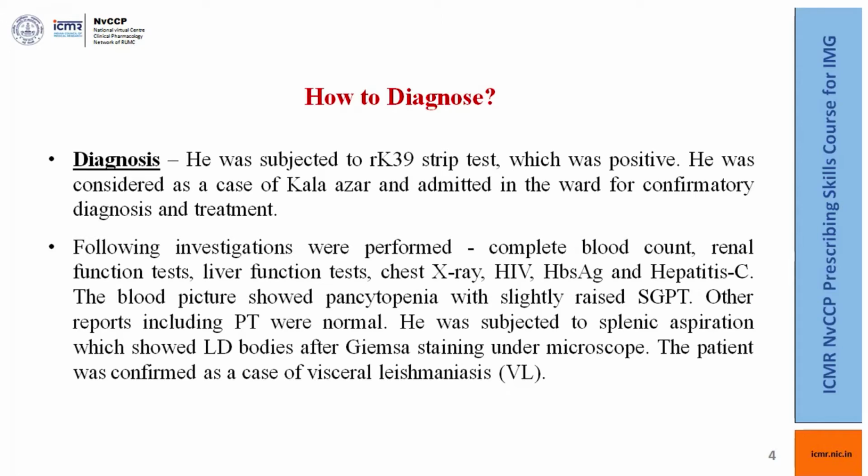The blood picture showed pancytopenia with slightly raised SGPT. Other reports, including prothrombin time, were normal. He was subjected to splenic aspiration, which showed LD bodies after Giemsa staining under microscope. The patient was thus confirmed as a case of visceral leishmaniasis.